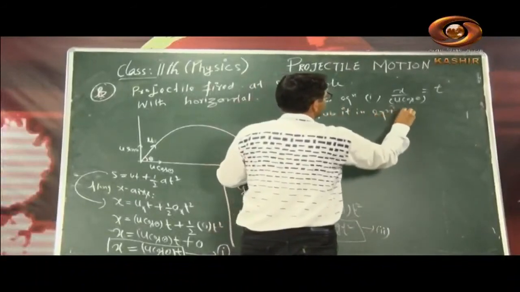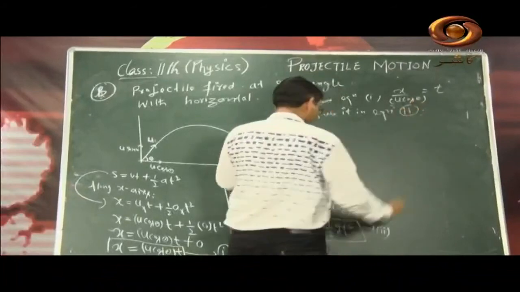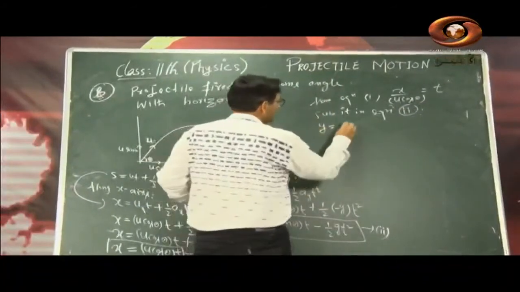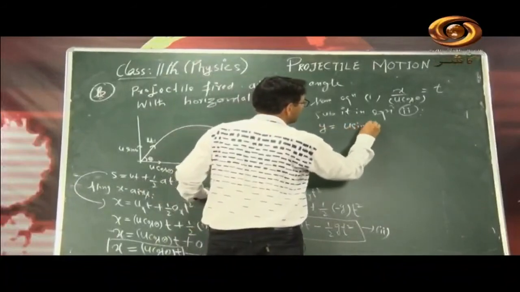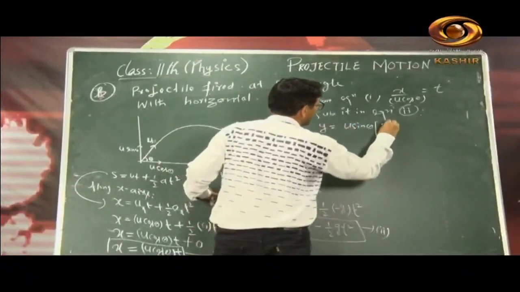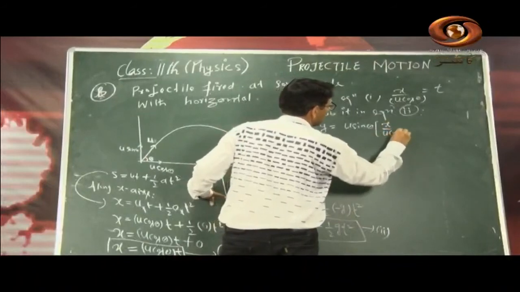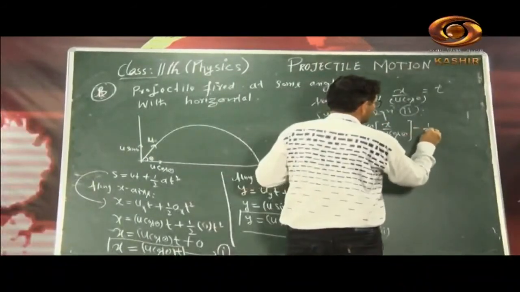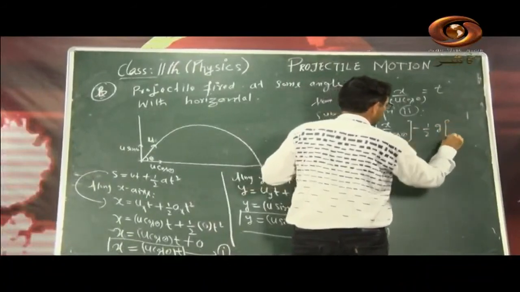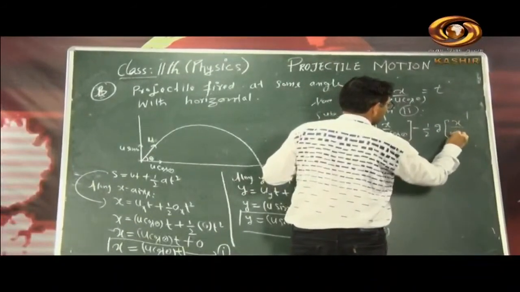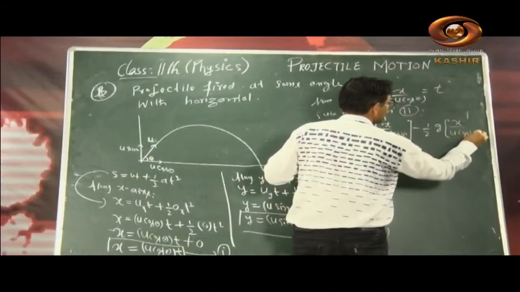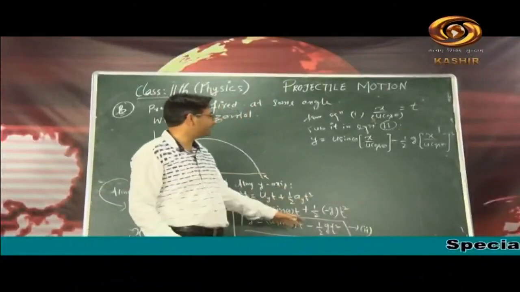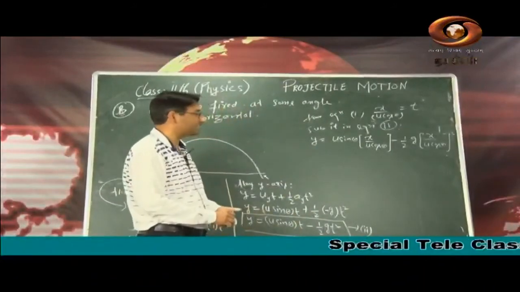We are substituting this in the second equation. So now y is equal to u sin theta, and in place of t we will write x by u cos theta. Then minus half of g, then t square, which means x by u cos theta whole squared. I have just eliminated t in equation number 2. You can just look at it.